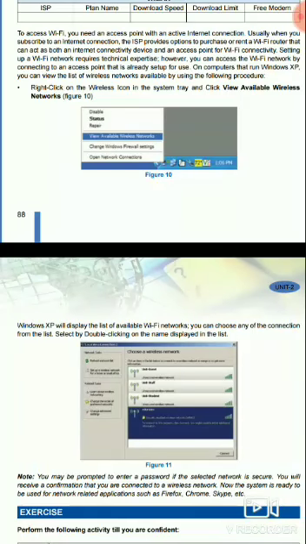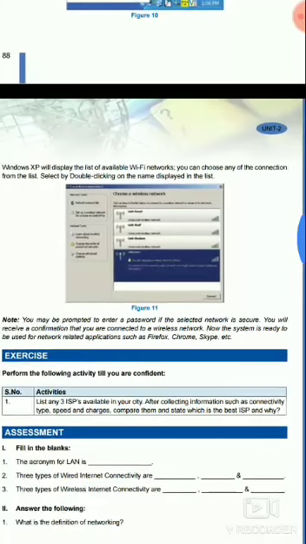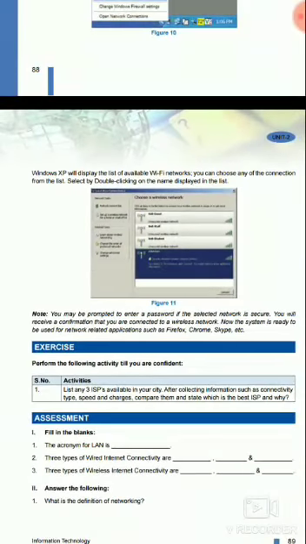Windows XP, or every version of Windows, will display the list of available Wi-Fi networks, and we can choose any connection from the list, or select it by double-clicking on the name displayed. You may be prompted to enter a password. If the selected network is secure, you will receive a confirmation that you are connected to a wireless network. Now the system is ready to be used for network-related applications such as Firefox, Chrome, Skype, etc.